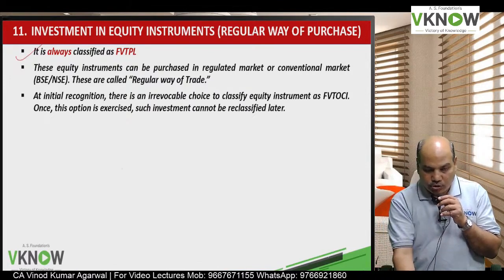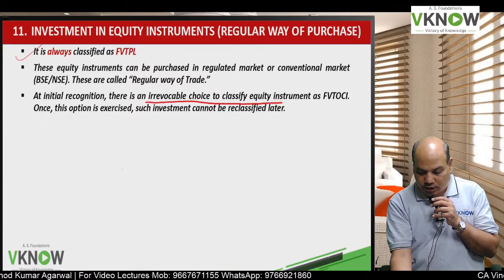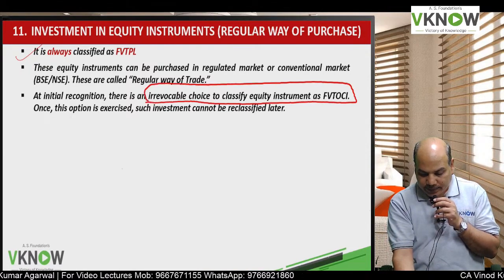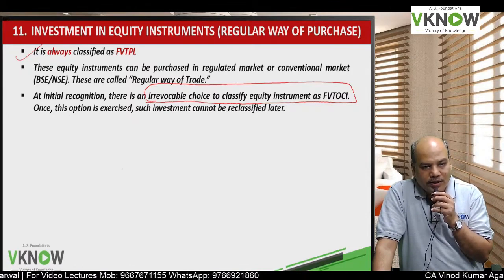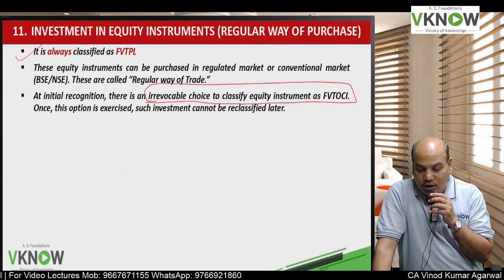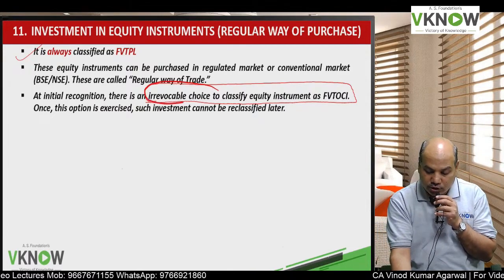First thing, remember, usually they are FVTPL, but the entity can designate it as FVT OCI, but that is an irrevocable choice.